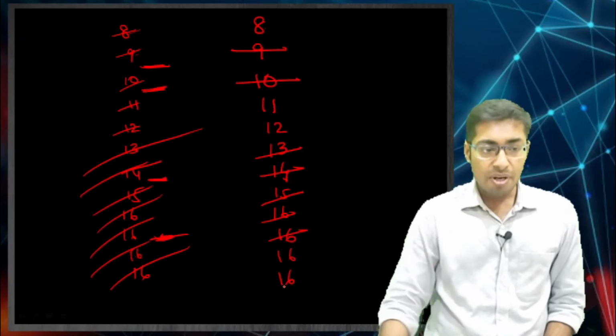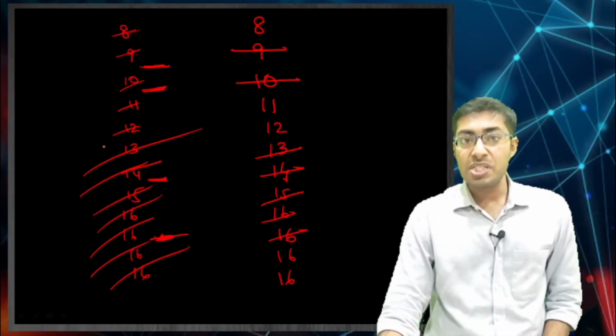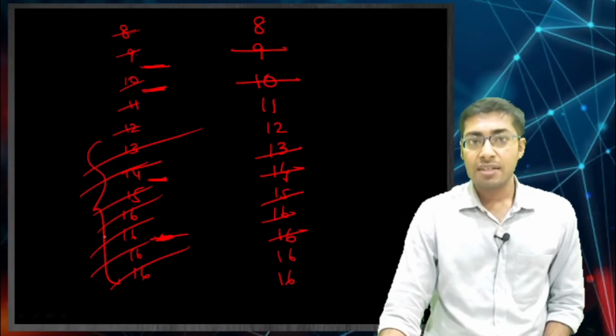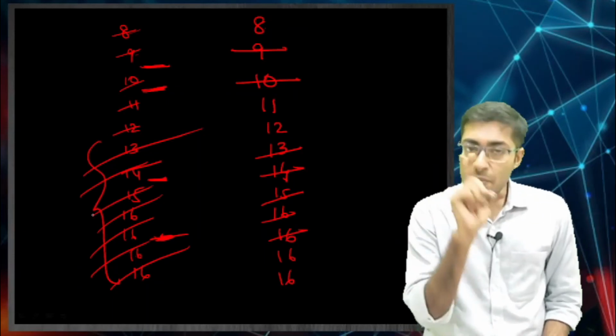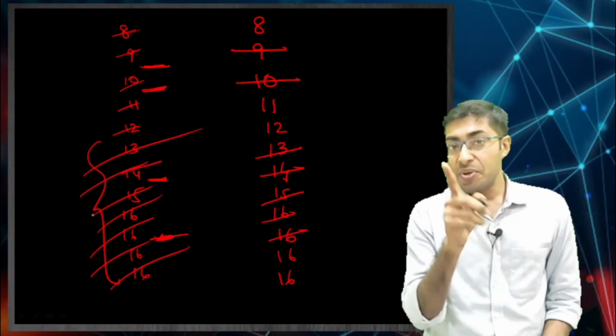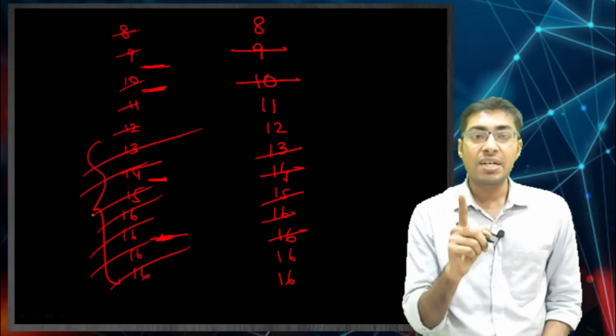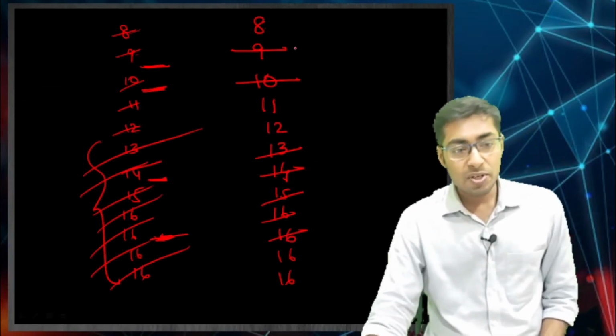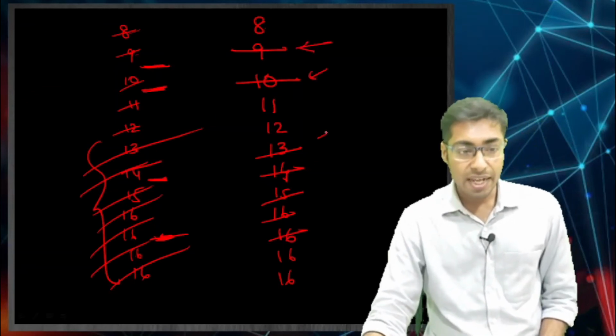So just remember, in your LIFO when you were using the periodic method, these were your COGS, but when you are using the perpetual method with LIFO, your COGS will include 9, 10, 13, 14, 15, 16 and 16.